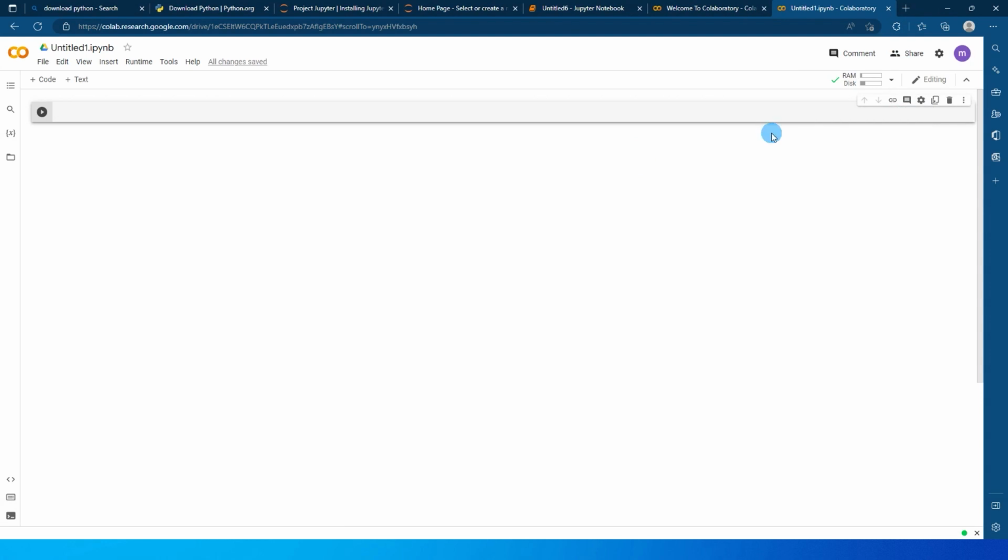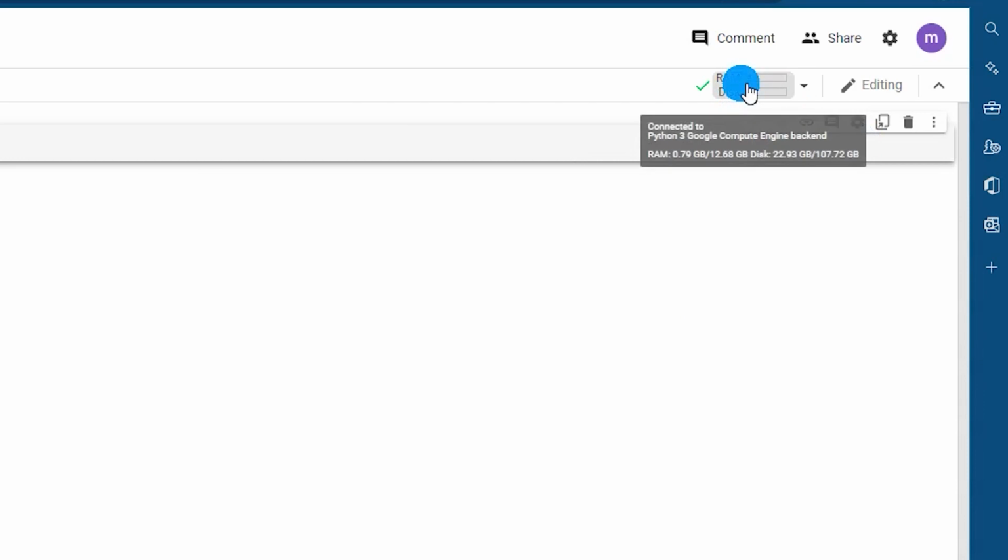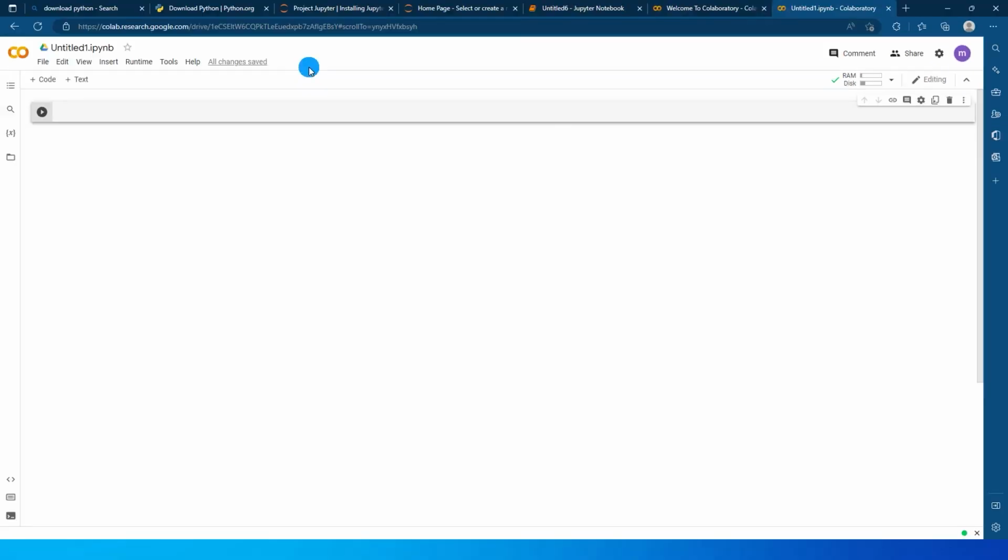Another benefit of using Google Colab is that you get around 12.68 GB of RAM and about 107 GB of space to compute your Python notebook. You can use 12.68 GB of RAM to run the code. Sometimes when you are using a large dataset, you need to have a lot of RAM to execute complex code, and it becomes easier if you have Google Colab to do that. So let's get started with Google Colab because it's easier for you to just log in, set up and get going. So let's write some code on Google Colab today and learn how to use it.